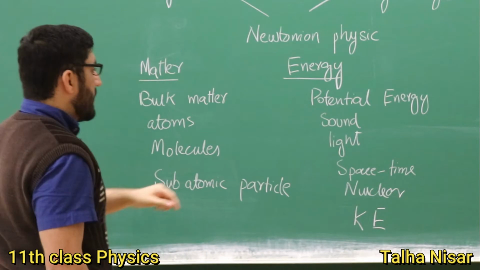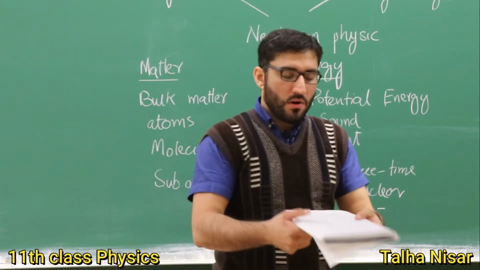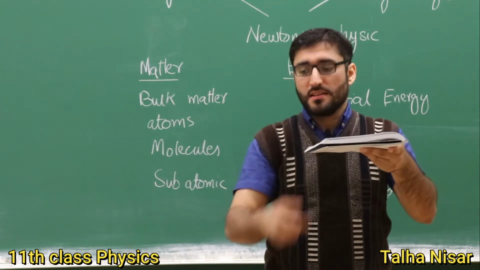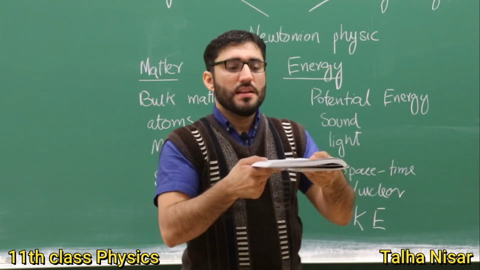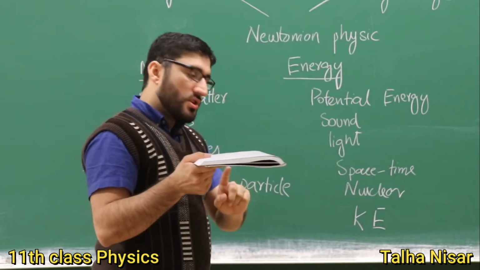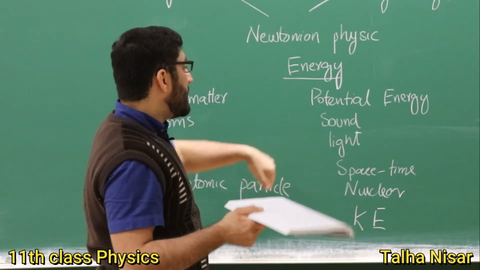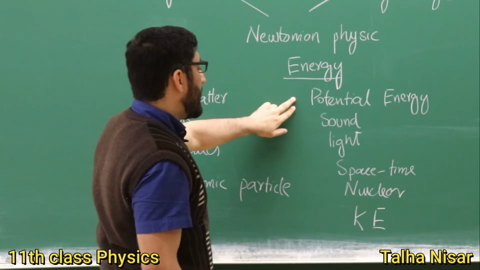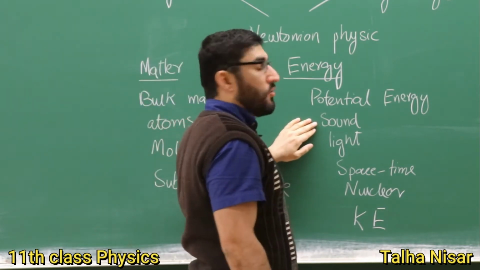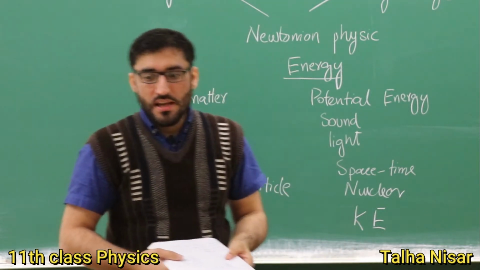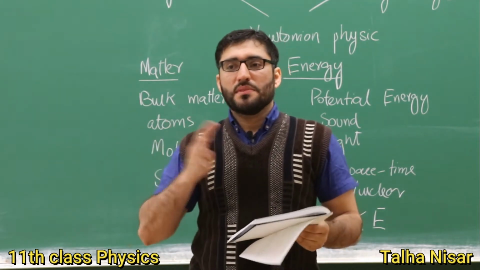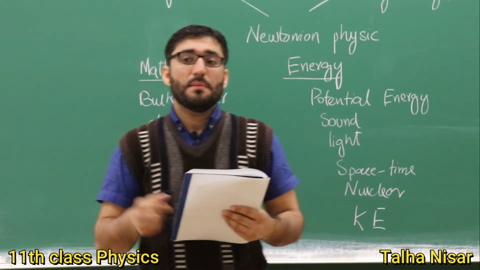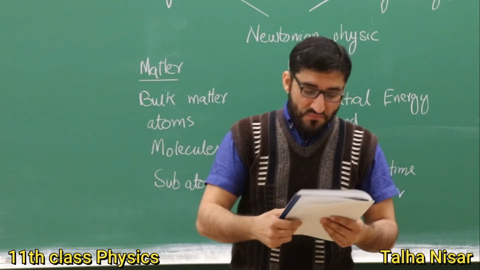For example, potential energy. I have this notebook, and if I raise this object in the gravitational field, due to its position in the gravitational field, this matter, which is a bulk matter, will have potential energy. Similarly, how is sound produced? Sound is produced whenever something is vibrating and disturbing the medium, which is the air.